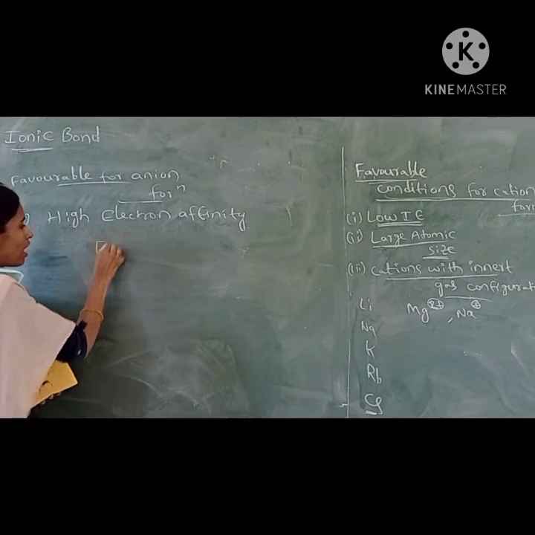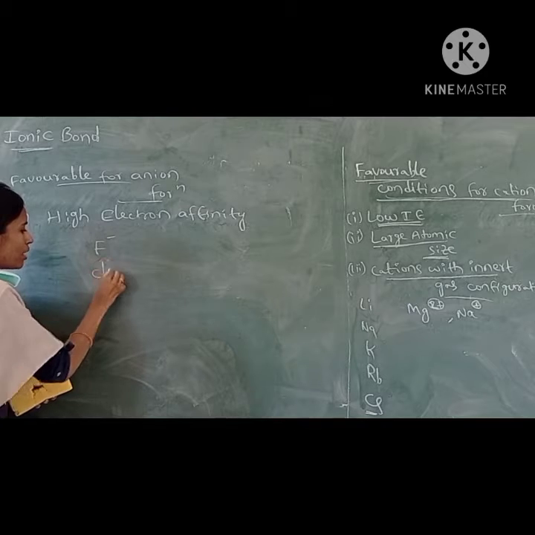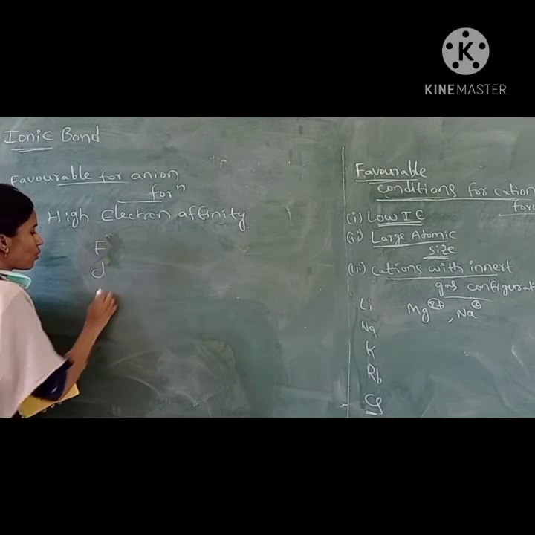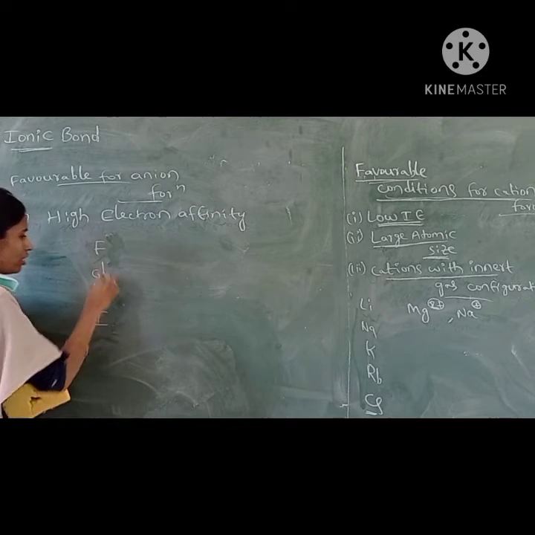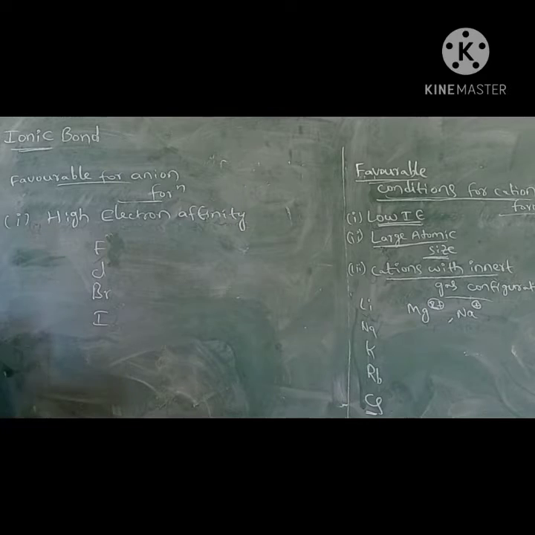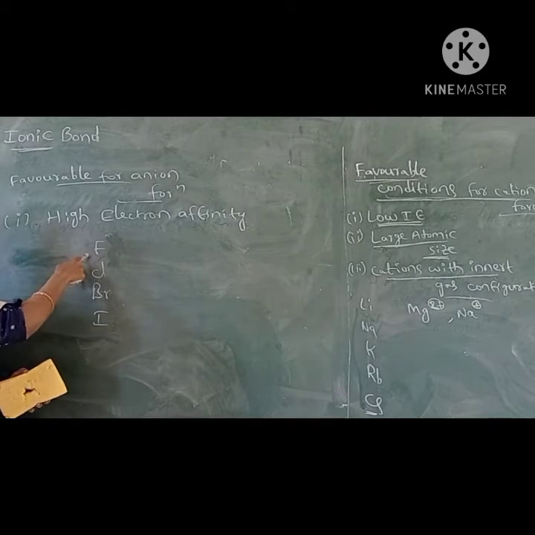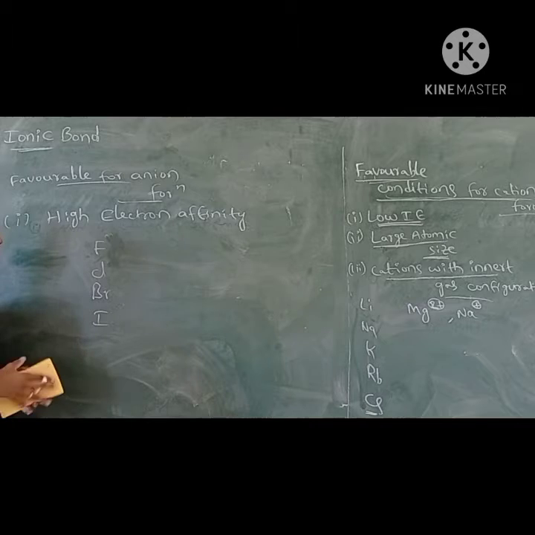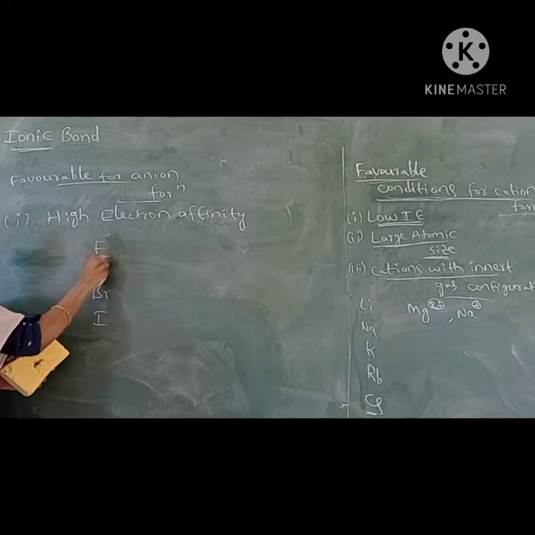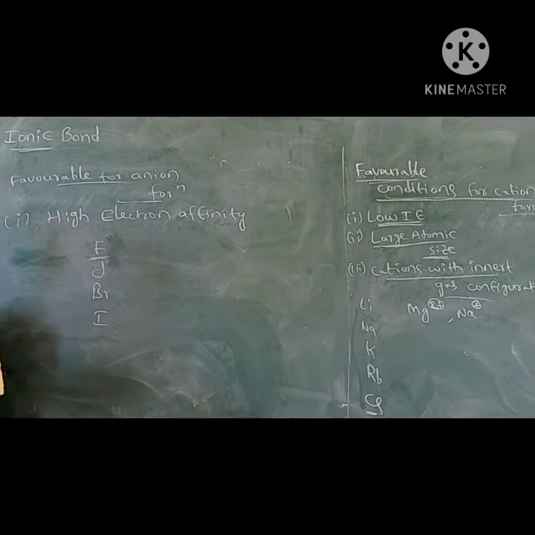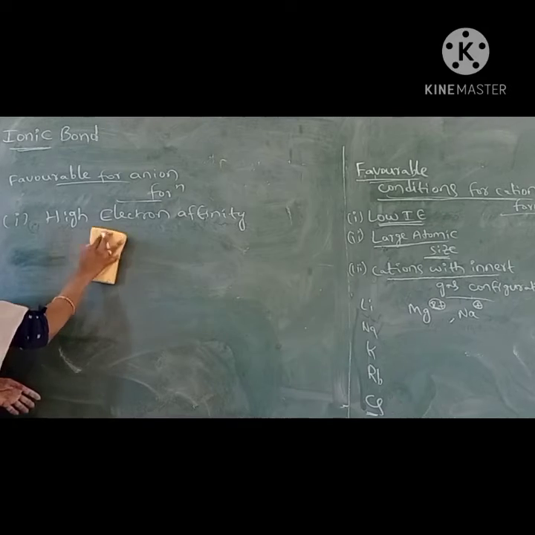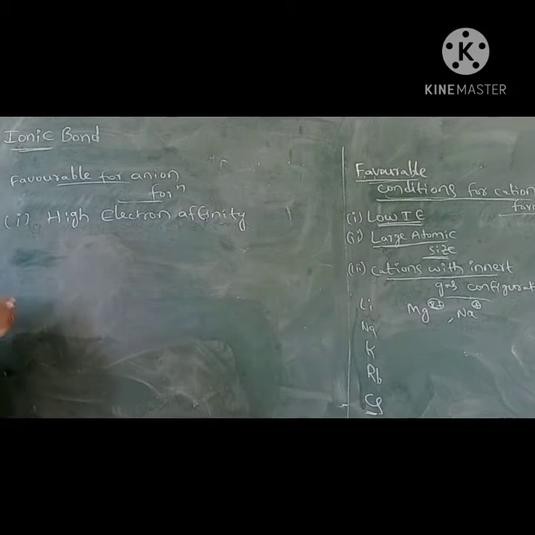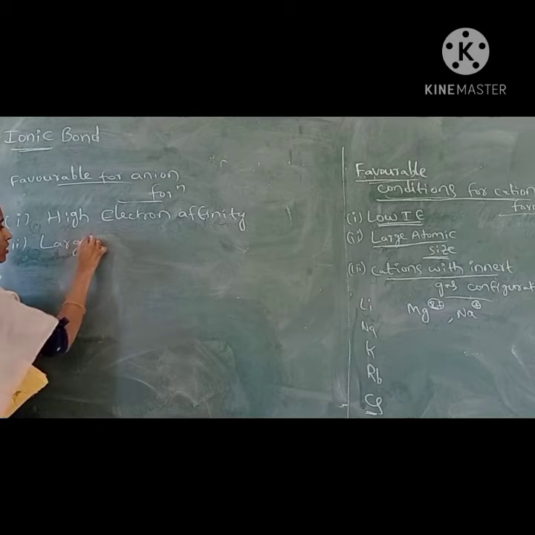Suppose we take the halogens: fluorine, chlorine, bromine and iodine, forming F-, Cl- and so on. In these elements, which has the most affinity towards electrons? Fluorine, because of its smaller size. That's why fluorine forms the negative ion readily. This is one of the factors. And the second is large atomic size.